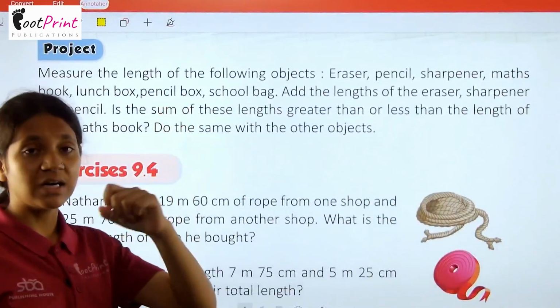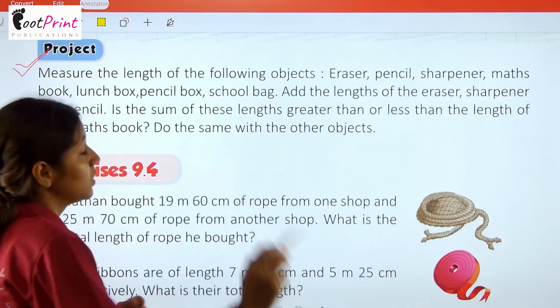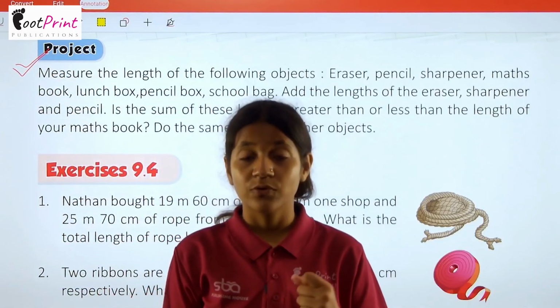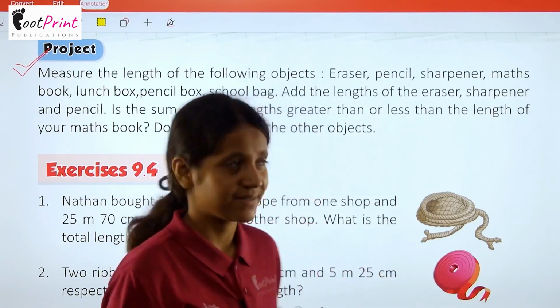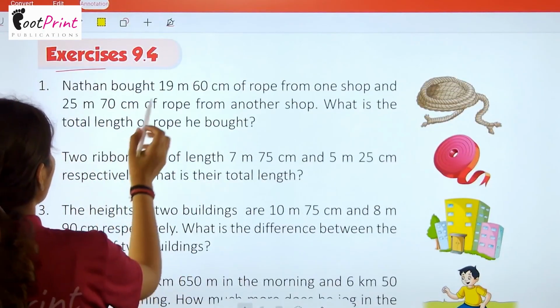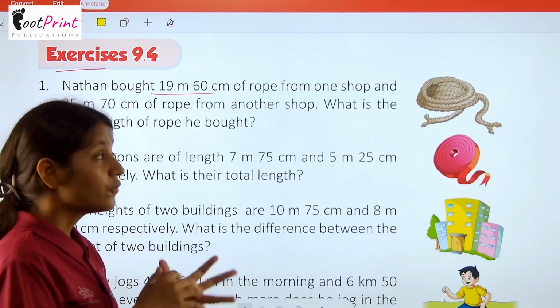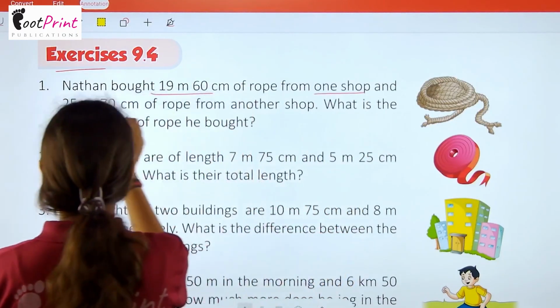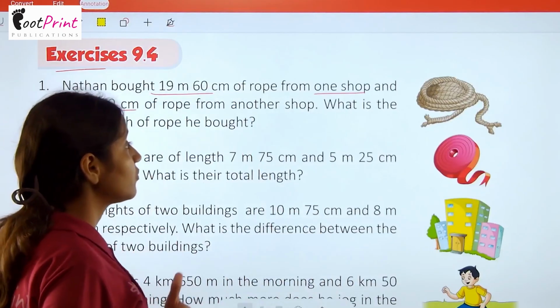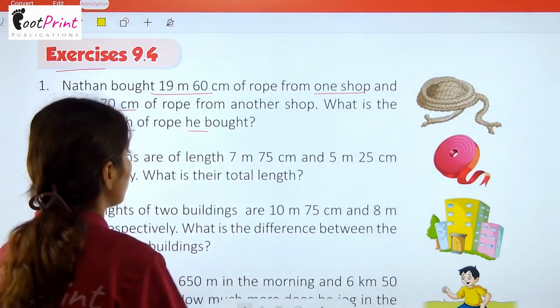Here we have a project which you people will do in your school with the help of your teacher and your classmates. Now we have exercise 9.4. Nathan bought 19 meter 60 centimeter of rope from one shop and 25 meter 70 centimeter of rope from another shop. What is the total length of rope he bought?